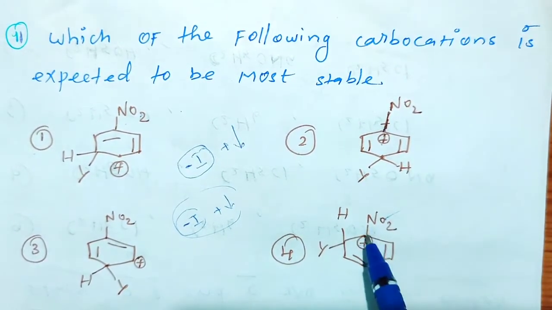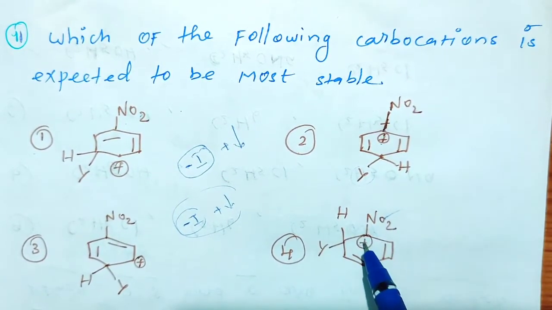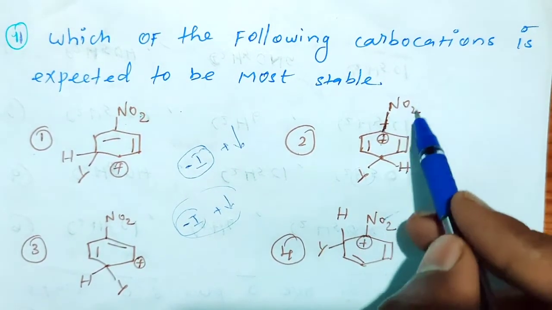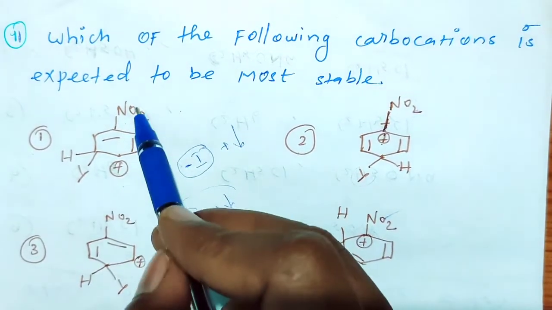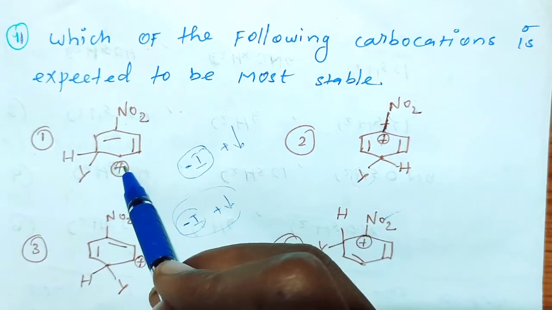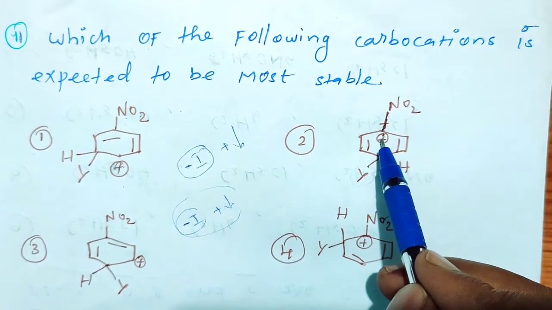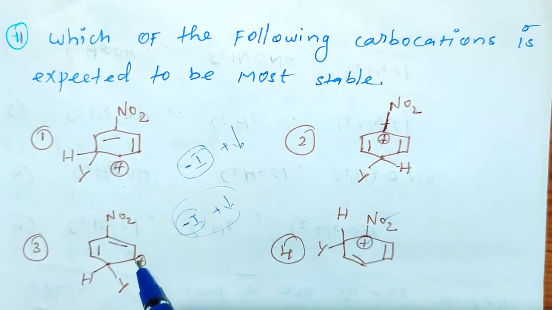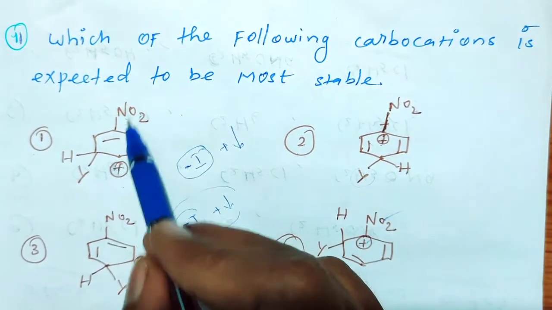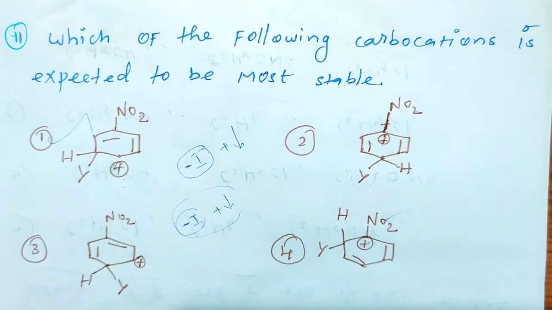Here also, the substitution is not important. Here Y is given, that is not important. You see the positive charge as well as the NO2 group. So here the first one is very far away from the NO2, right? Here the positive charge is given far away from the NO2. Here the same carbon has the NO2 as well as the positive charge. Here also same, but here the positive charge is at the meta position. So compared to these three, this one is very far away from the positive charge. That's why this is more stable compared to these three, right?